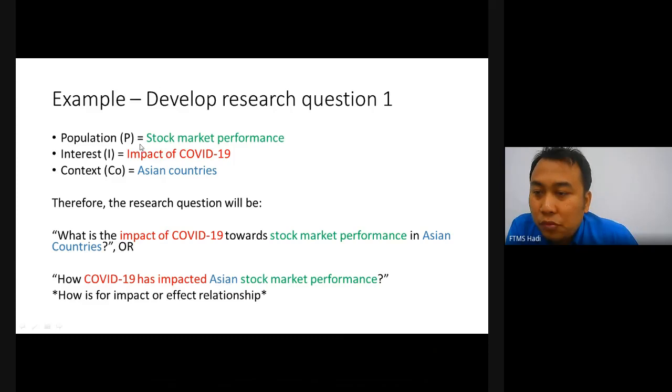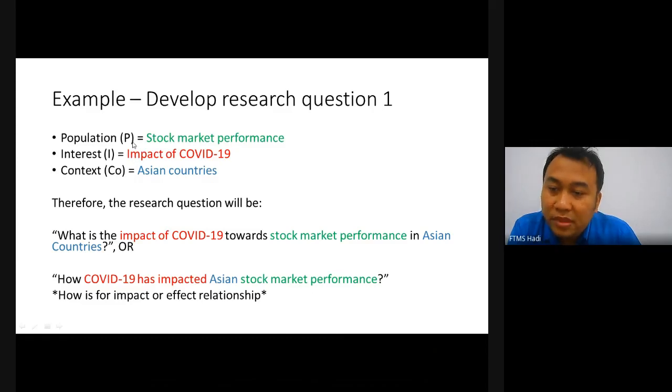Let's have a look at the first one, which is P population, I interest, and CO context. Let's say I'm interested in a study on the impact of COVID-19. Some students might say, okay, sir, I want to come up with the topic of employee engagement, employee performance or job satisfaction. But that one is just a part only. What do you want to measure? That means what do you want to search on? So they need to expand into P and CO.